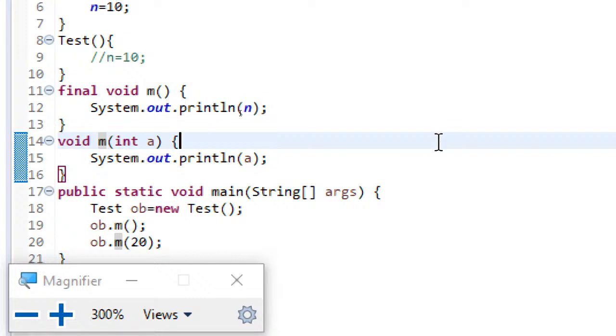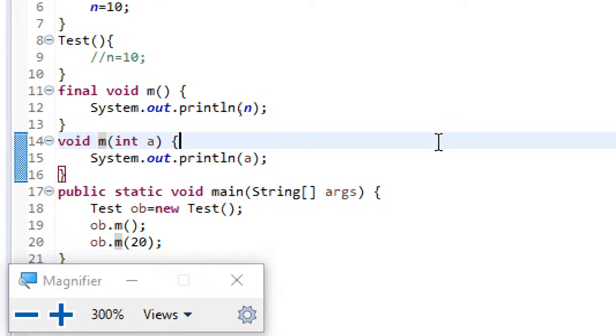I repeat, method overloading means the same method name with a different number of arguments or types of arguments within the same class. Coming to method overriding, whatever method is defined by a parent, the same method with the same type, the same number of arguments, everything the same, if it is redefined by the child, then we call it method overriding.